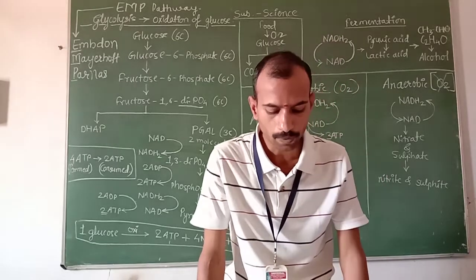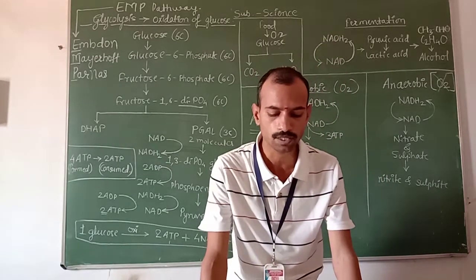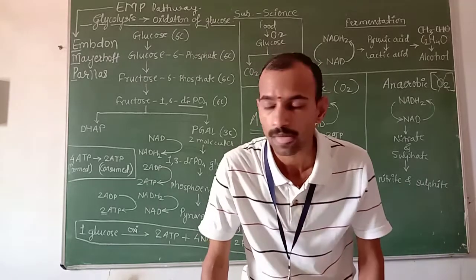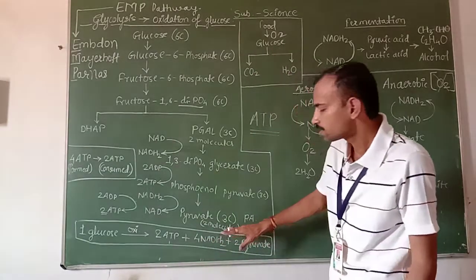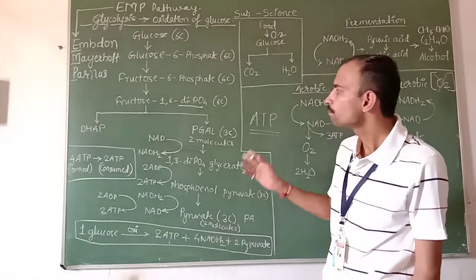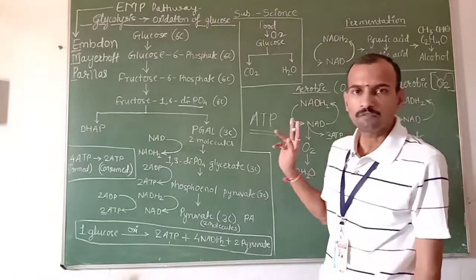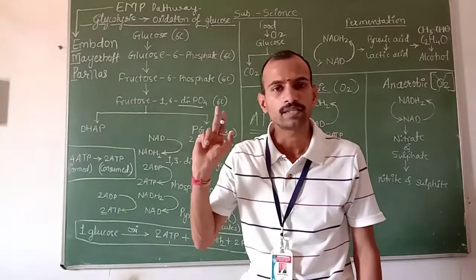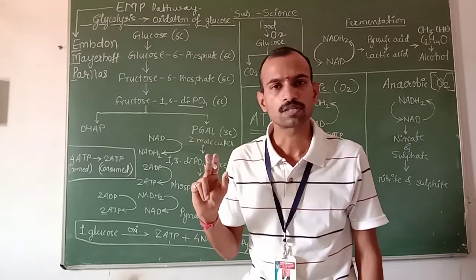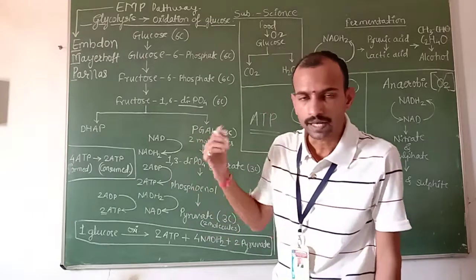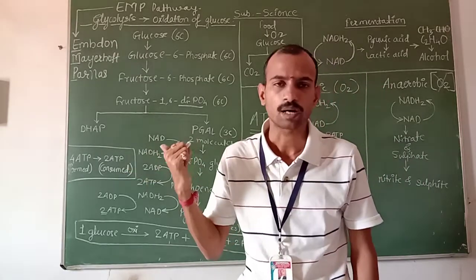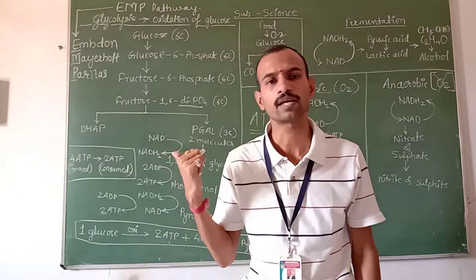Now whatever pyruvic acid molecule we have got here, it gets further converted into a molecule of acetyl coenzyme A, and that acetyl coenzyme A molecule is responsible for the next cycle, that is tricarboxylic acid cycle or Krebs cycle.